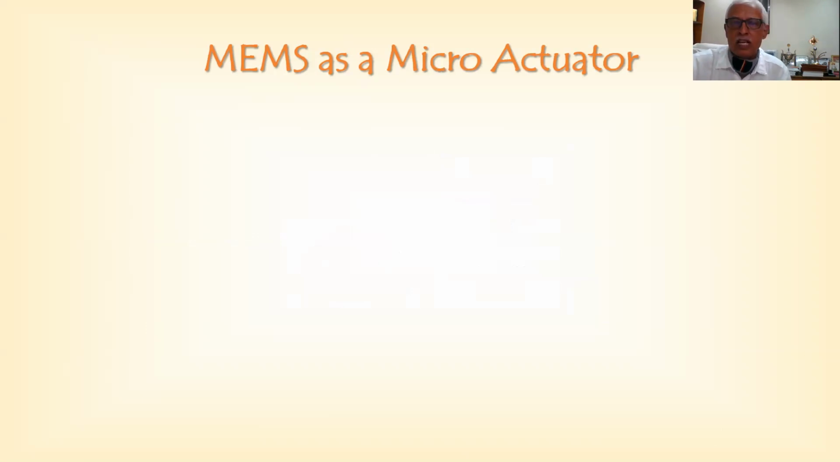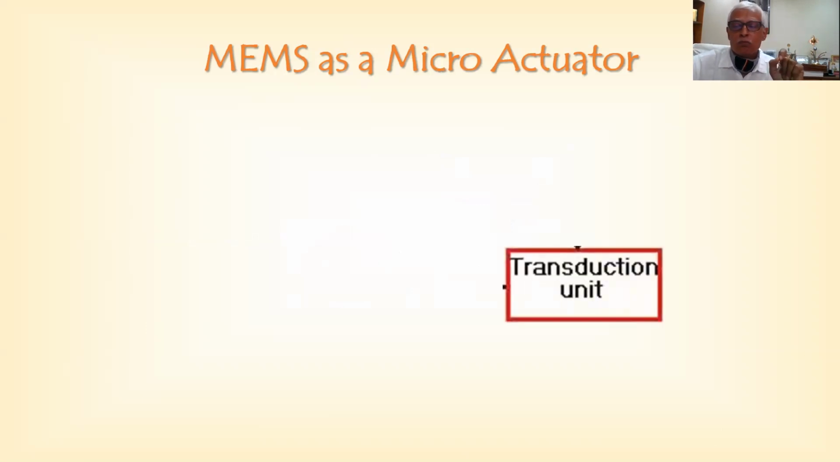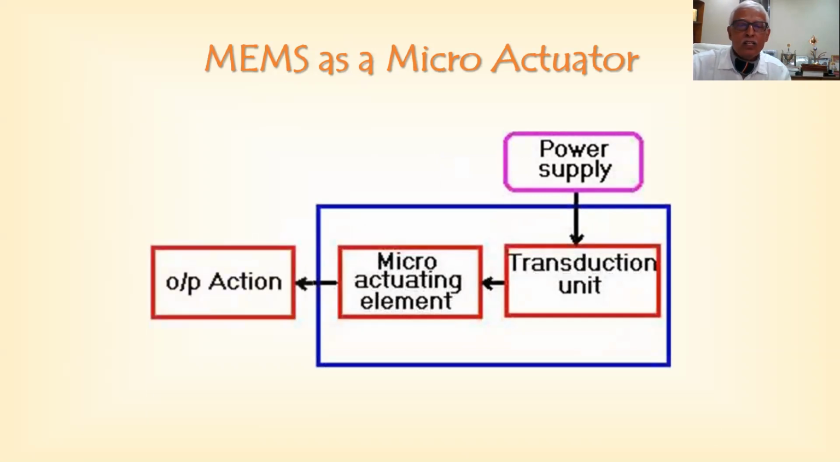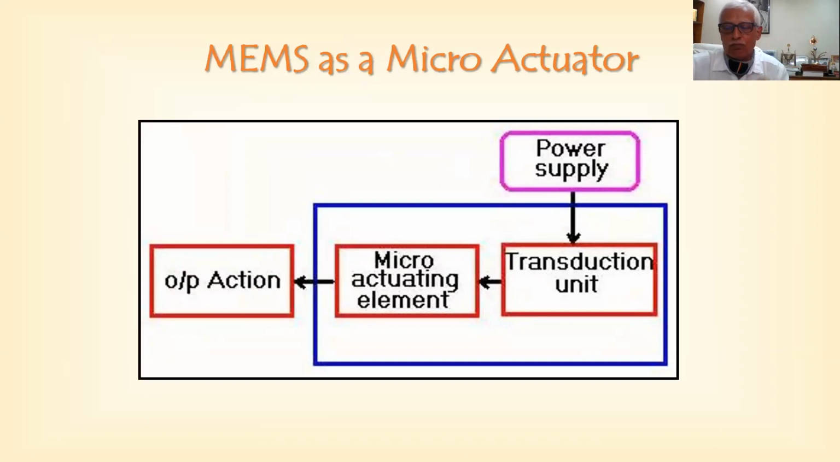The one which triggers the action is also called, again, it's small in size, a micro actuator. So again, micro actuator device will have a transduction unit and a micro actuator element. Then you get the triggering action, that is the output action. So they're all together in a block.